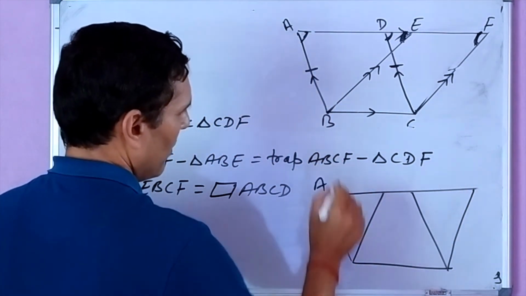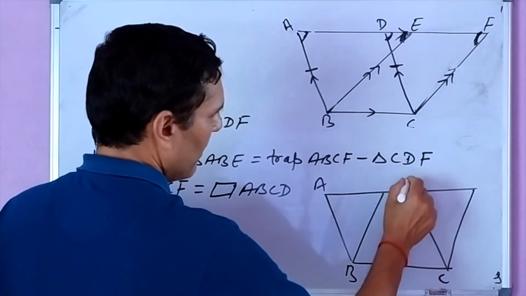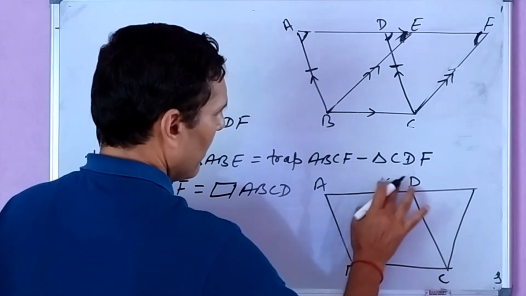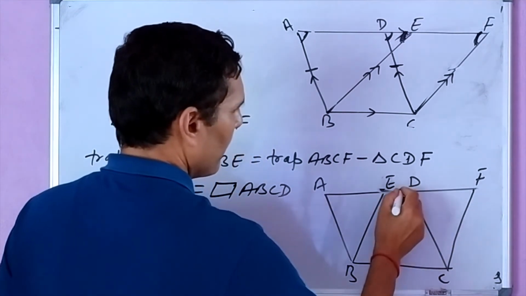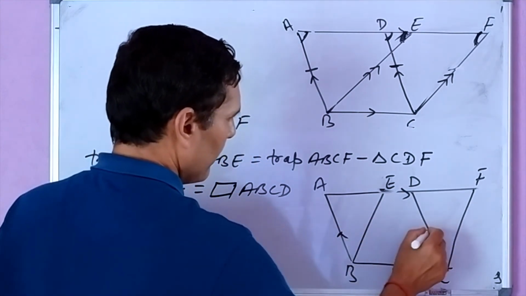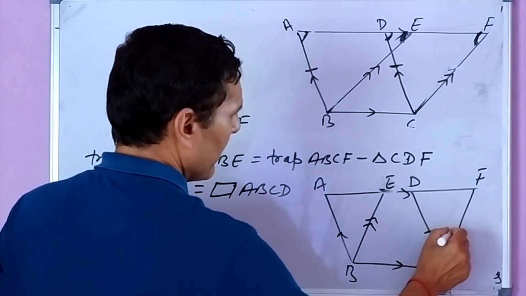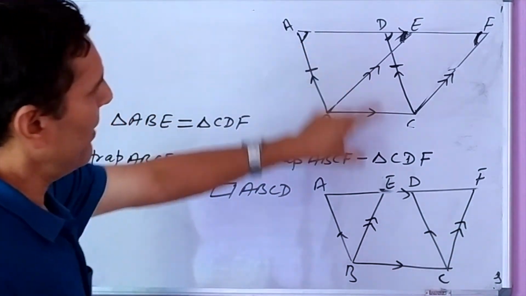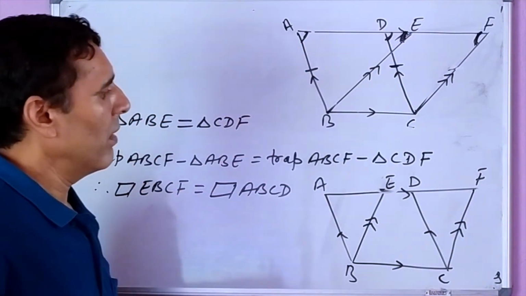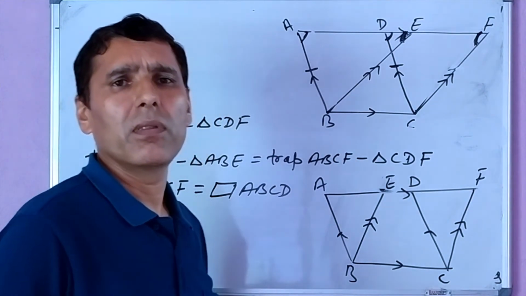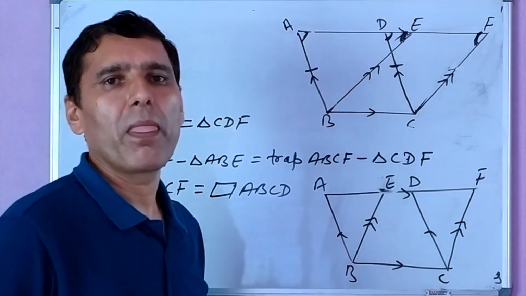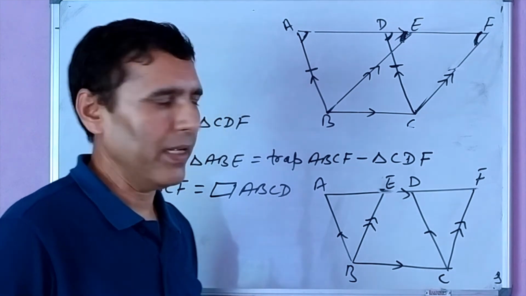There are also two parallelograms ABCD and EBCF. We are comparing the two figures, with the help of which we are proving the same theorem: parallelograms on the same base and between the same parallel lines are equal in area.